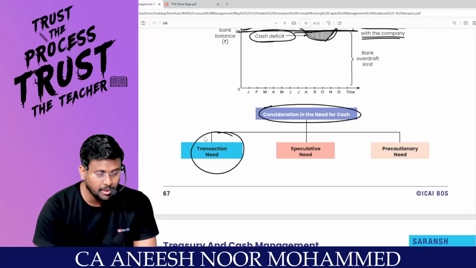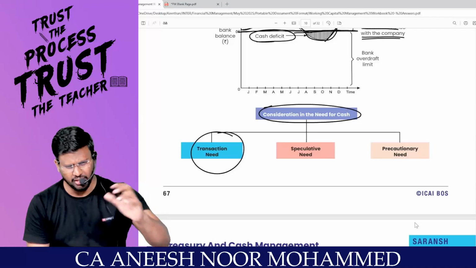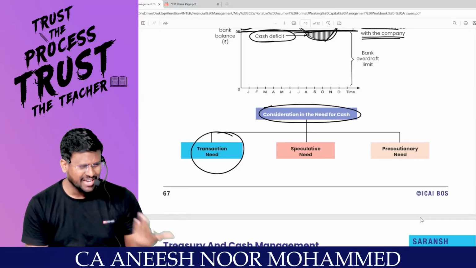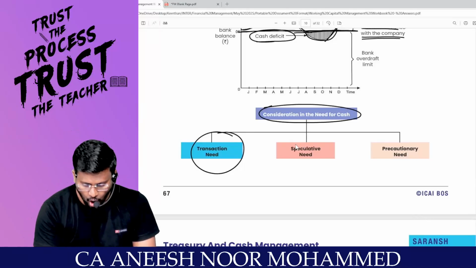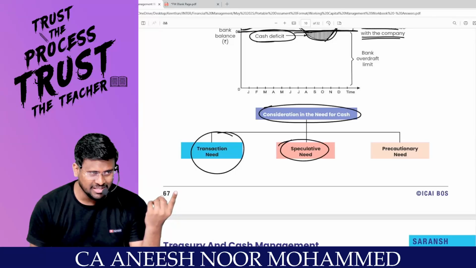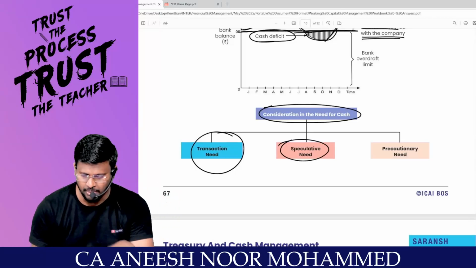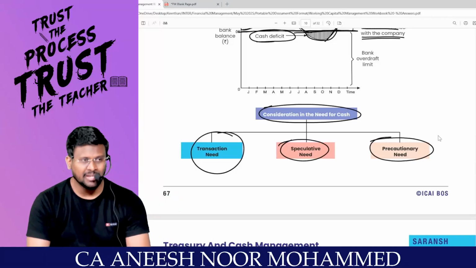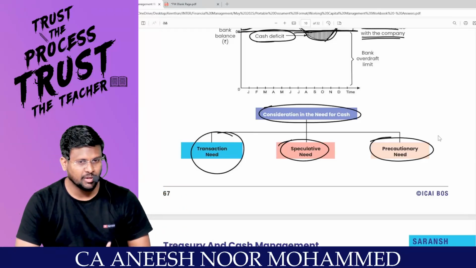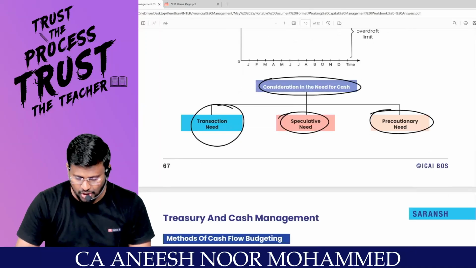Sometimes my need may be transaction need. In order to purchase the goods, pay the salary, pay the wages, I need cash. That's what transaction need. Or speculative need. So there is a good speculation of shares. Okay, I will buy the share, I can sell the share. For that, I can keep cash. And precautionary need. Sir, tomorrow, without information, some quick expense may come. For that, I have to keep some buffer cash. Are you all with me?